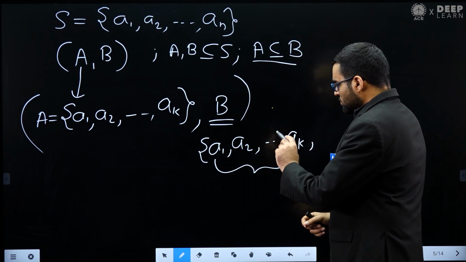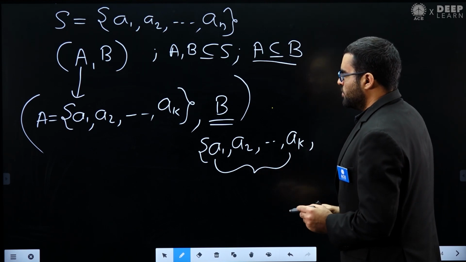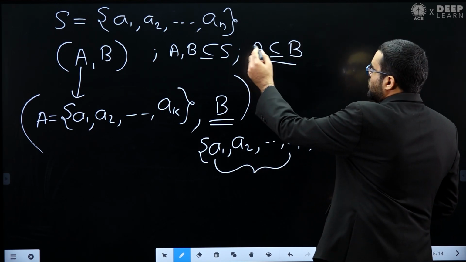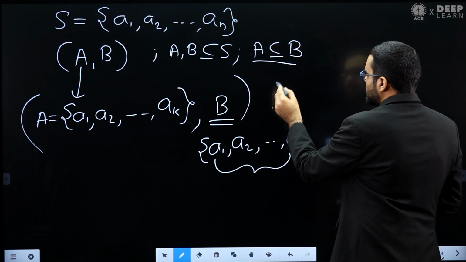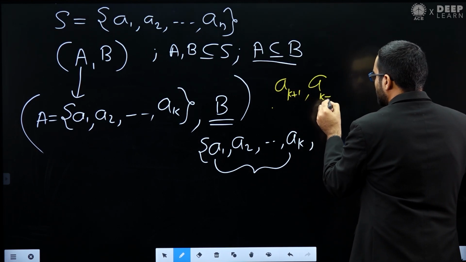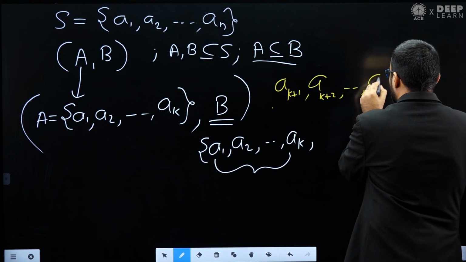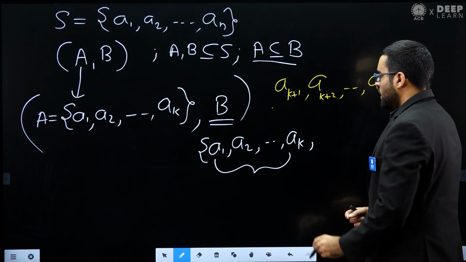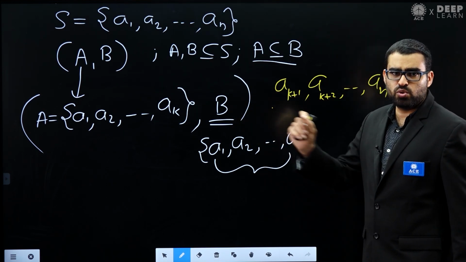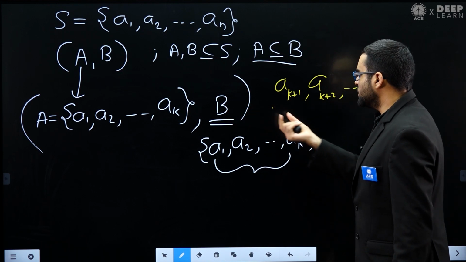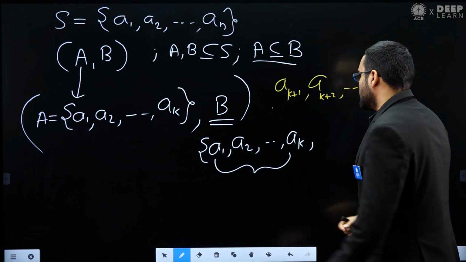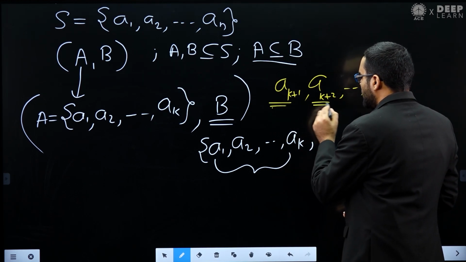Now for those n minus K elements we have a choice. What are those elements? Those elements are basically A K plus 1, A K plus 2 and so on, up to A n. So these are those elements, and for each of these elements we have a choice. Either we can take it in set B or we do not take it. So for each of these elements we have two choices.